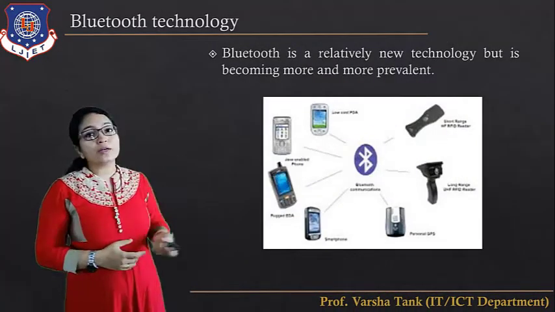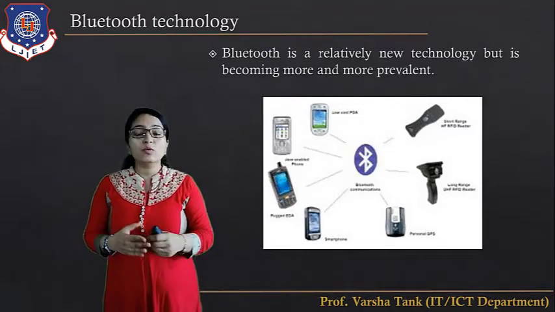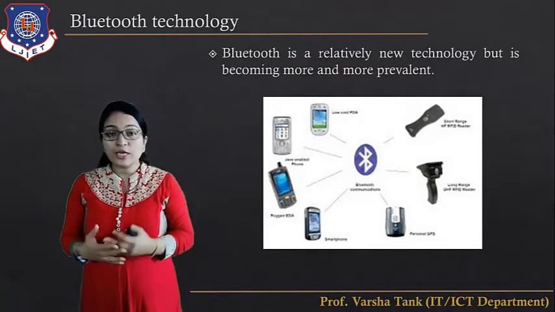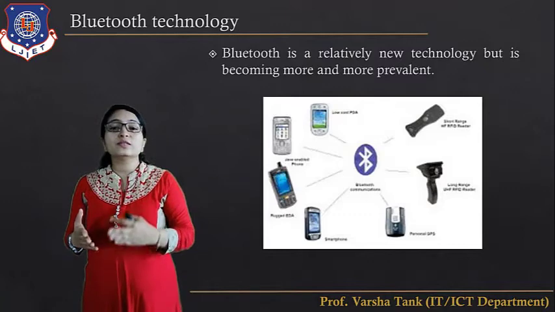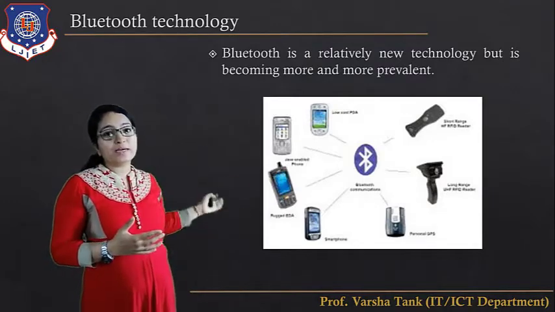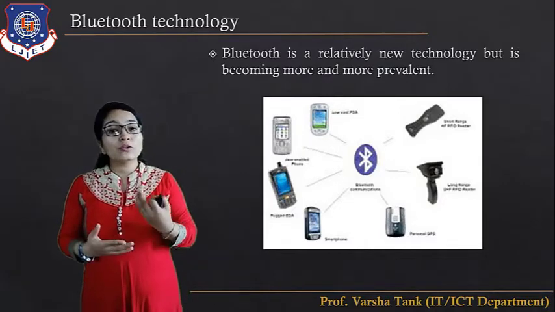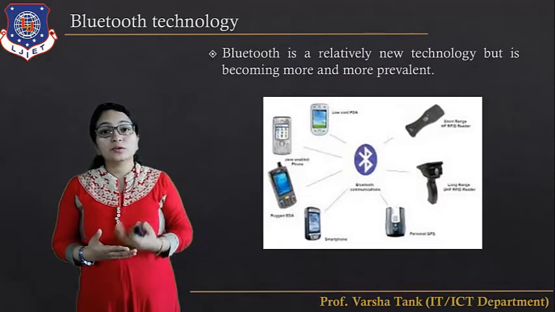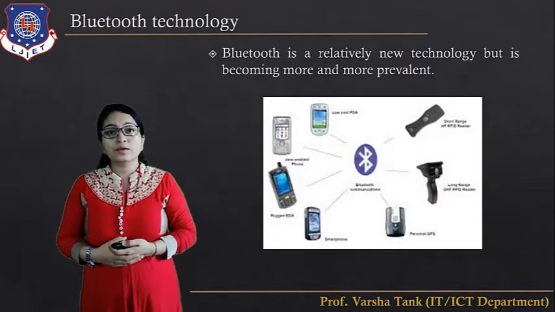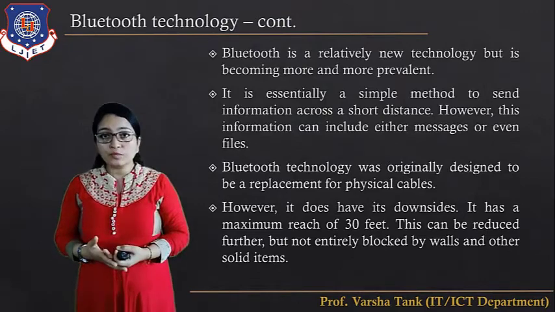So you should provide password-protected security in Wi-Fi. Now next one is the Bluetooth technology. Bluetooth is a relatively new technology, but it is becoming more and more relevant. I think all of you have used Bluetooth technology. Using Bluetooth, you can transfer data from one device to another device. Here you can see the numbers of devices through which we can communicate using Bluetooth. You have the Bluetooth headset also. Different types of Bluetooth devices are there that you can connect with your mobile devices. A Bluetooth speaker is there, which you can also connect with your mobile device and play songs.